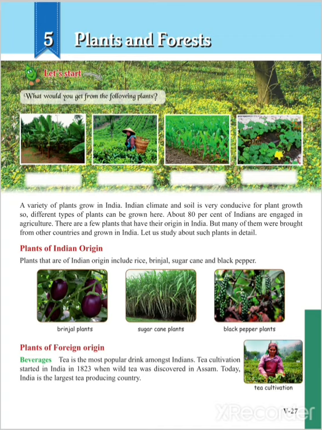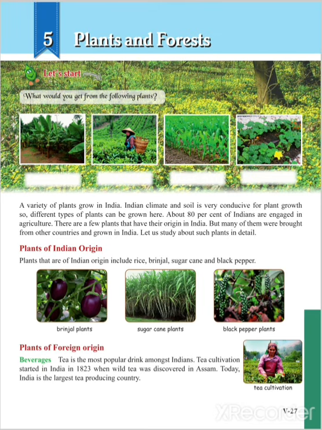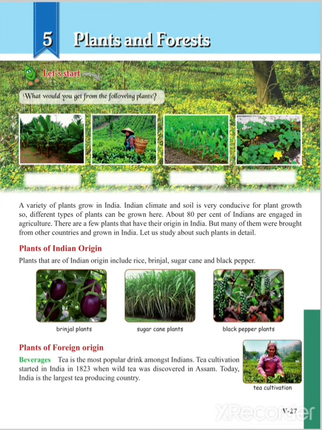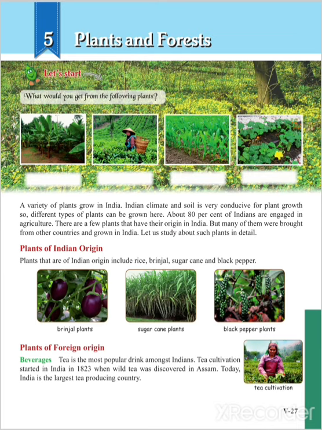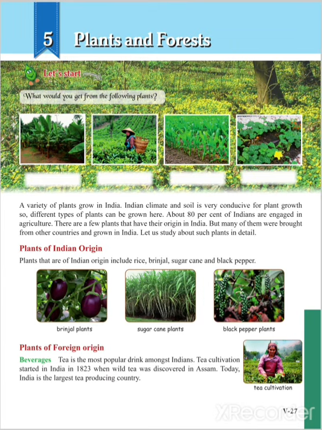whereas many other plants are being brought from different parts of the world. Here, there are a few plants which are known as Indian origin. Those plants are brinjal, sugarcane, and black pepper. These are said to be of Indian origin. Now there are some plants which have been brought from abroad, or they are known as foreign origins. In that, beverages are tea, coffee, cocoa.